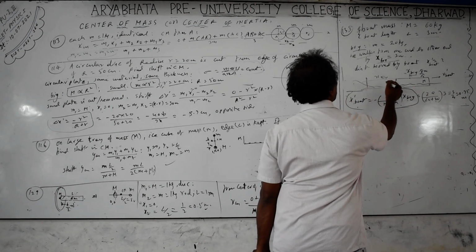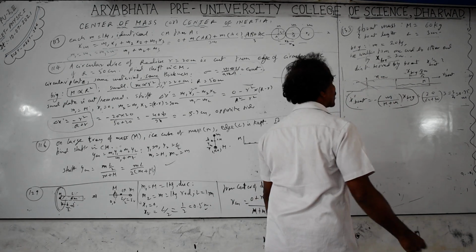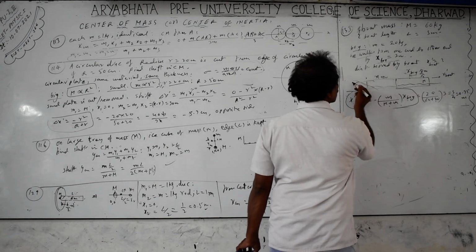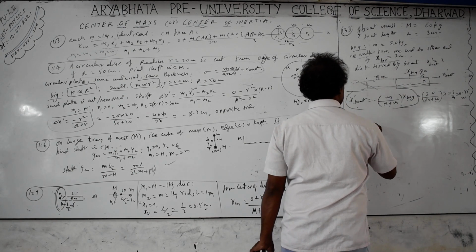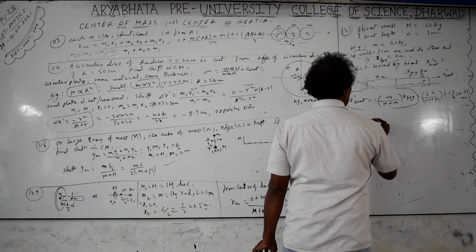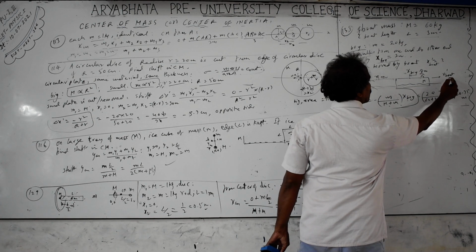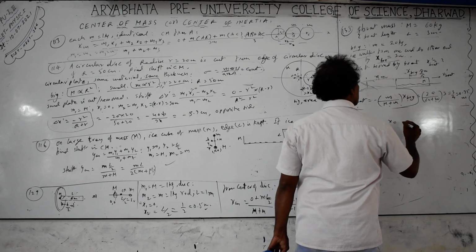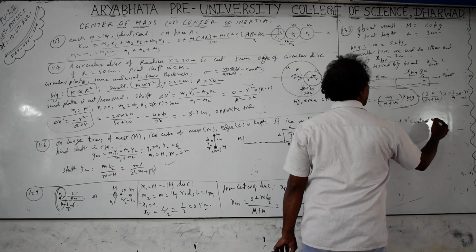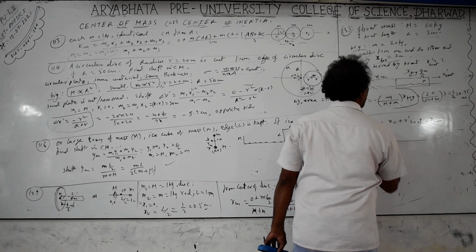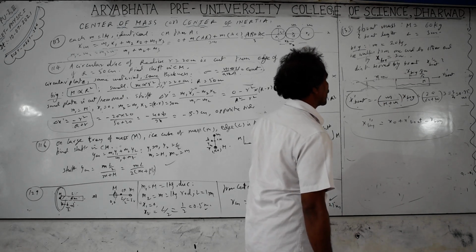So, initially before the boy moves, the distance of the boy is x naught from this edge, from the seashore, or you can take the river bank. When the person is moving towards the bank, the boat moves away from the bank, and the final distance of this boy from the bank is x boy double prime, equal to the initial distance x naught, plus x prime of the boat, moving in the same direction you take addition, opposite direction you take a minus, boat and boy moving in opposite directions, minus x boy. This is the final distance of the boy from the river bank we can take.